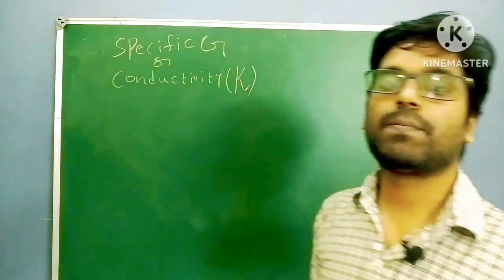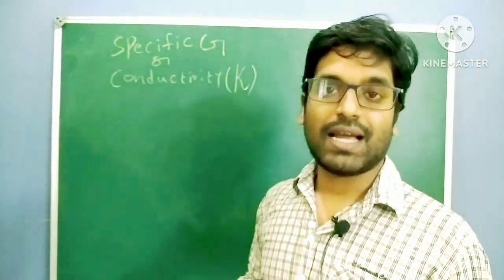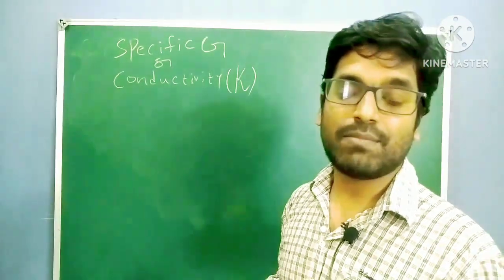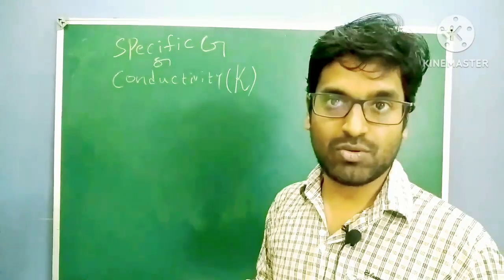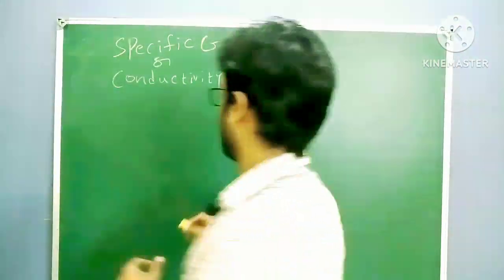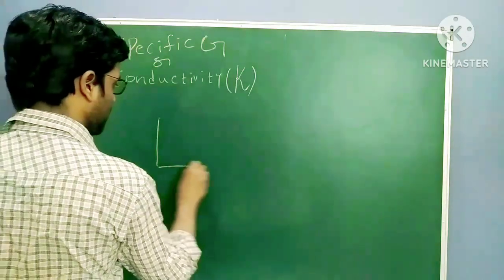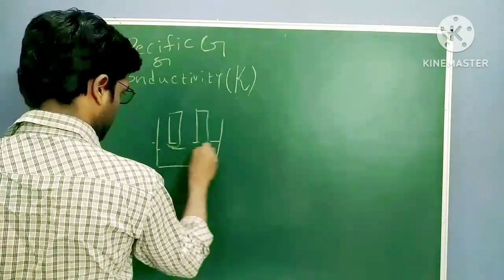Next one, what is the definition? If the rate of flow of charges in 1 centimeter cube area of the electrolyte solution. The electrolyte solution is the same, but I'm taking specifically 1 centimeter cube area. If you take this cell again, I have two rods here. This is the electrolyte solution.